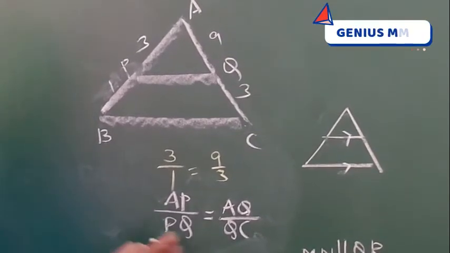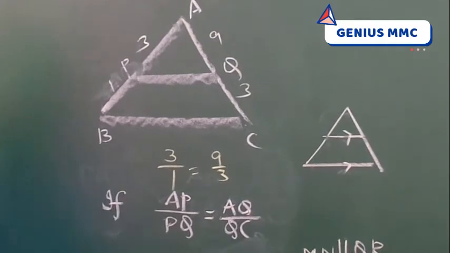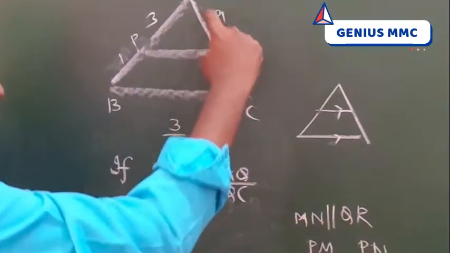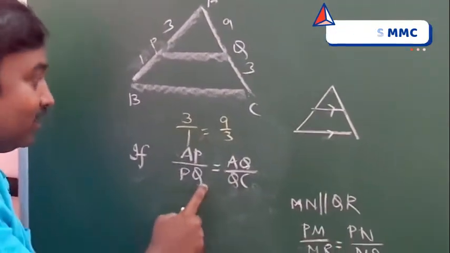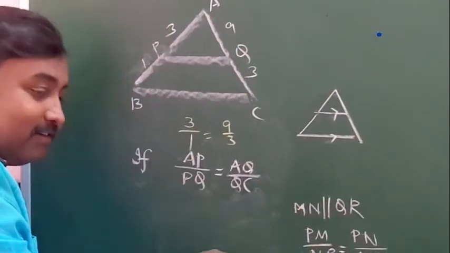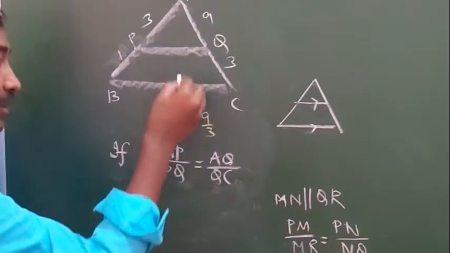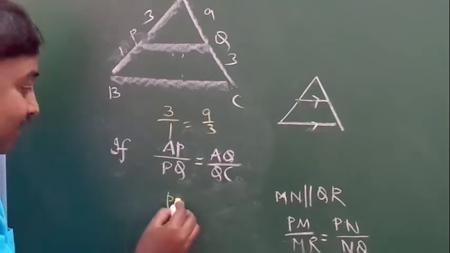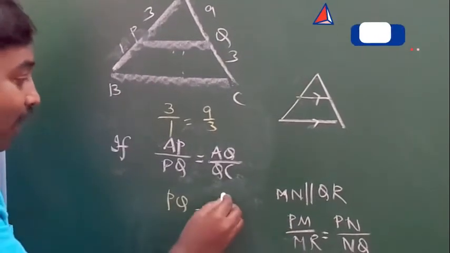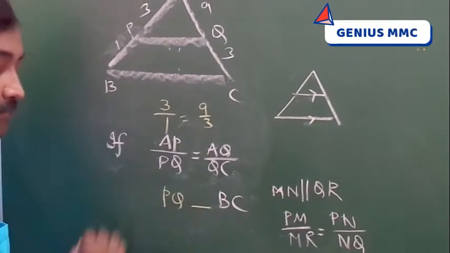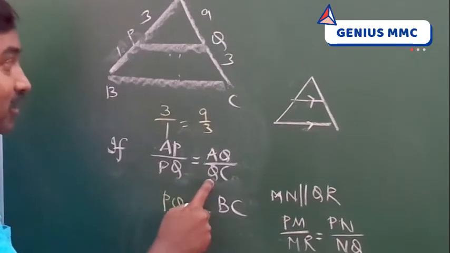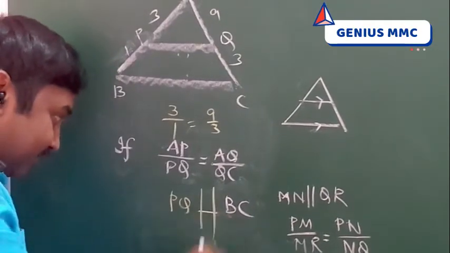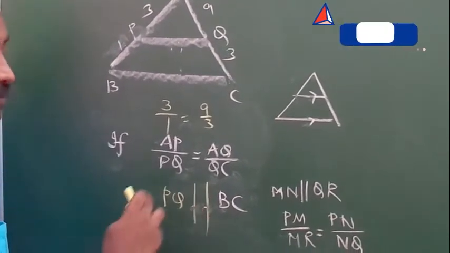Then what happens? Sides are proportional. The line divides the two sides in the same ratio. So the sides are proportional. Then what is the relation between these two sides? Then this line, which line? PQ, how is it related? Sides are proportional. Therefore, PQ is parallel to BC.